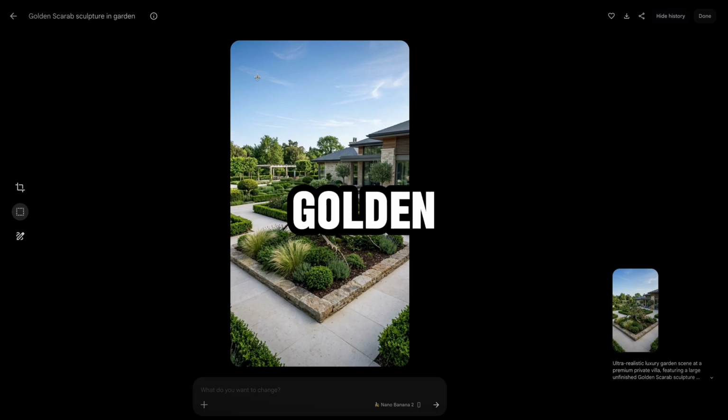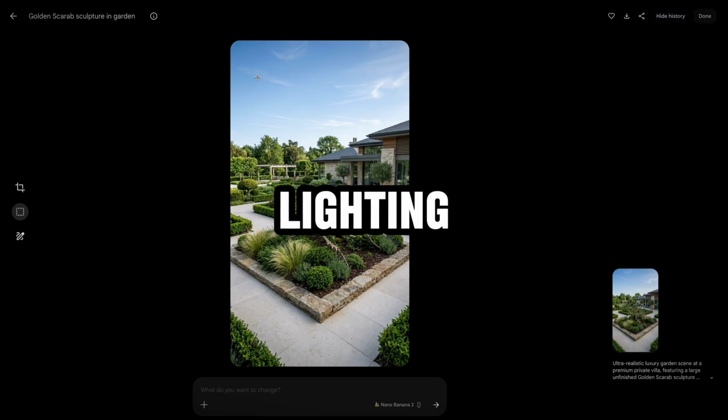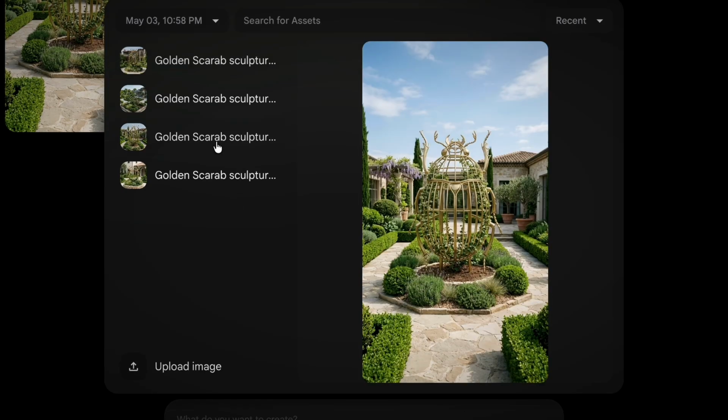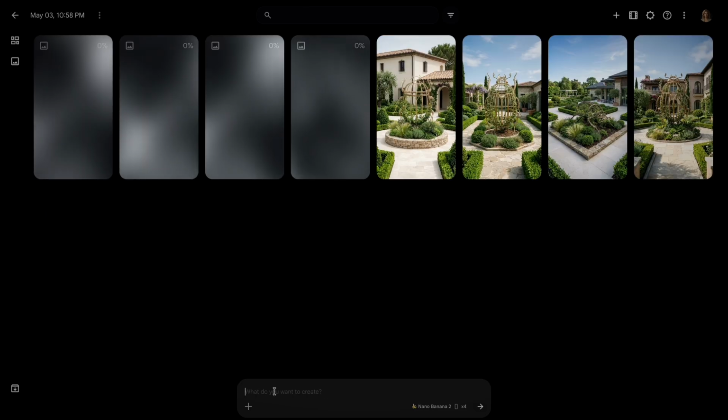Side lighting and golden hour lighting produce the most dramatic results. Flat overhead lighting flattens the sculpture and reduces its visual impact significantly. If the strongest compositional result has weak lighting, regenerate with a prompt revision that specifies the lighting direction and quality you want before downloading. For the reference image technique, when generating your second image, upload the first image as a reference in the start field before generating.